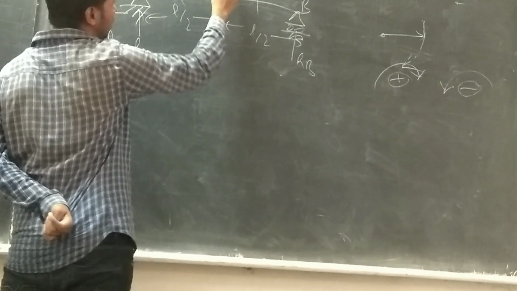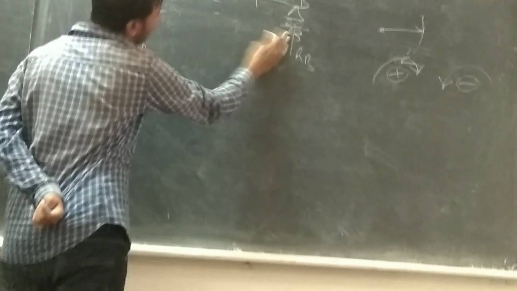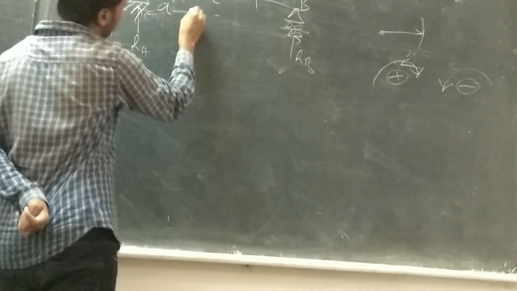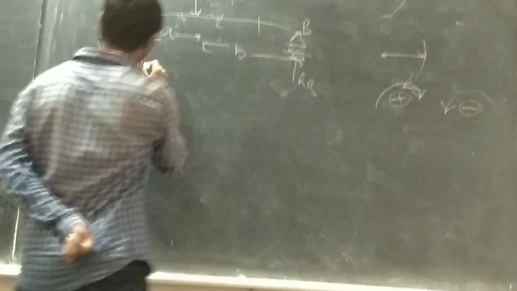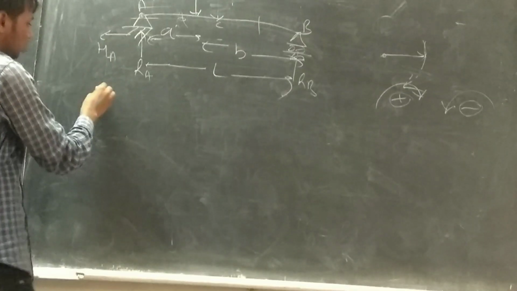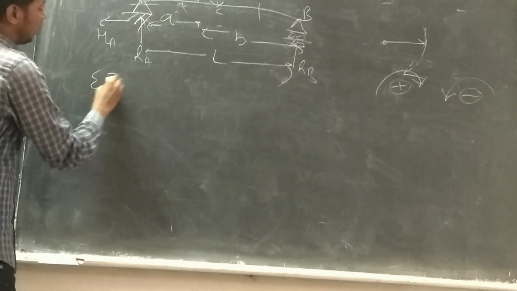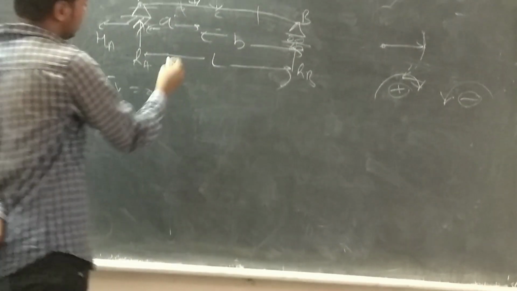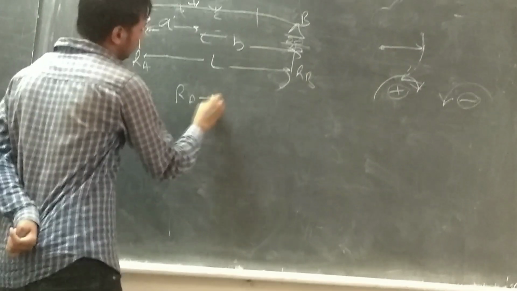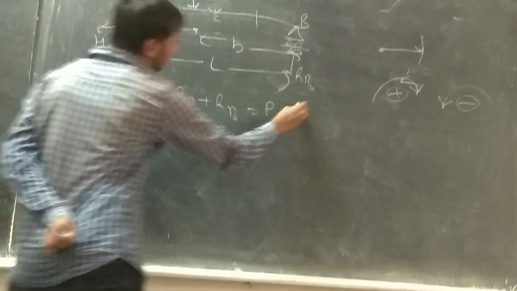If P is applied at a point at distance a from support A and distance b from support B, with total length L, then again applying the summation of vertical force equals 0, that's RA plus RB equals P. That's the first equation.